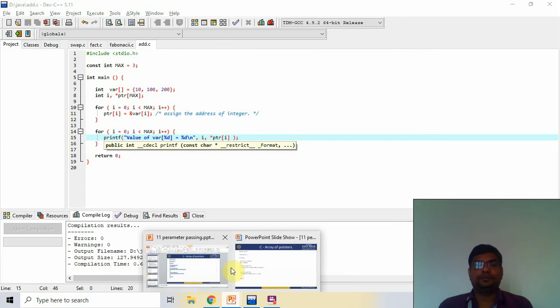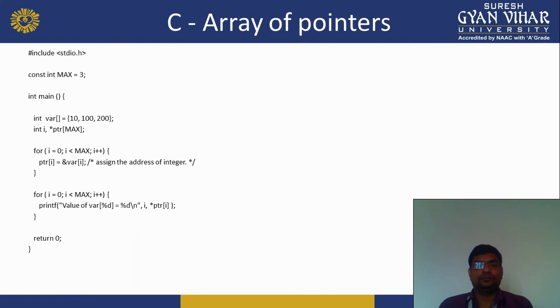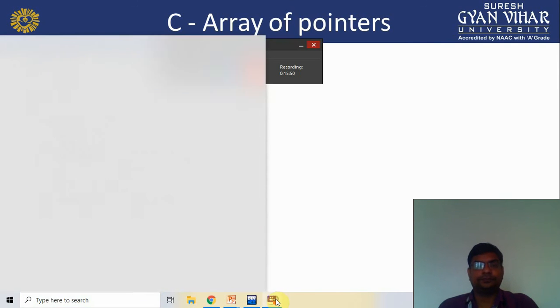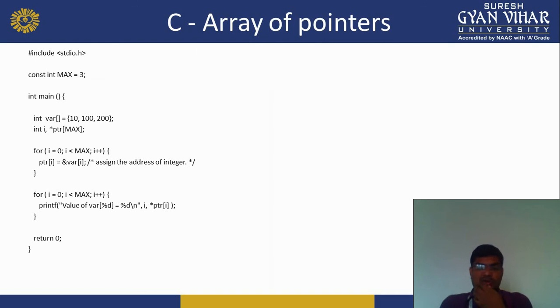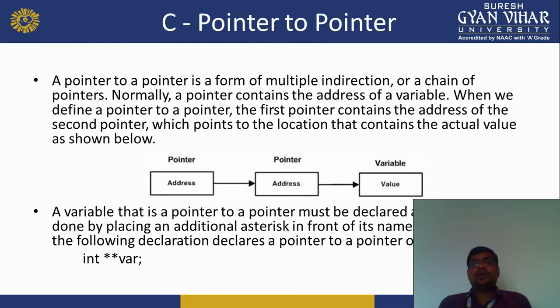Now we move on to pointer to pointer. It is the next topic of pointers. It is called pointer to pointer. When we create a variable, then the memory address is stored in a pointer. Now we also create a double pointer, and we store in it the address of that pointer which stored the first variable's memory address. So that is called pointer to pointer.